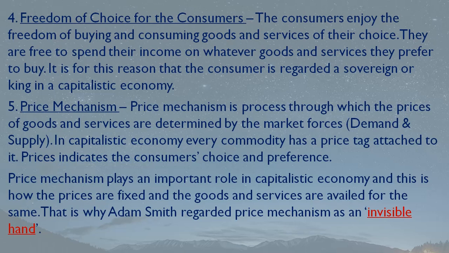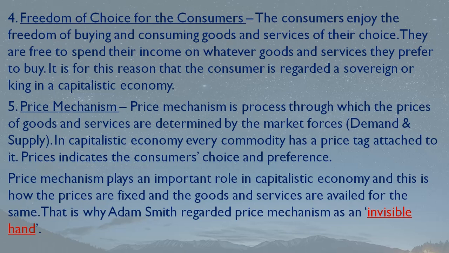And as you can see, the various commodities have a price tag here, isn't it? So in capitalism, various commodities have this price tag. Depending on the consumer's choice and preference, and as per his purchasing power or capacity or his income, he will purchase the commodity.